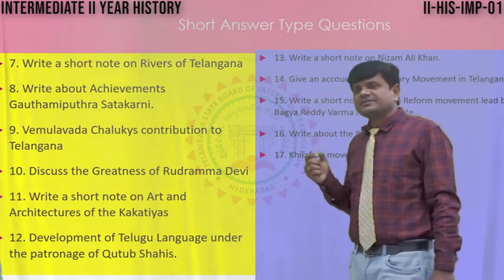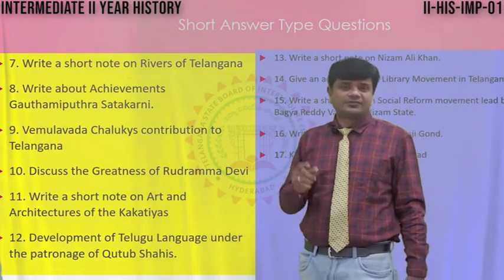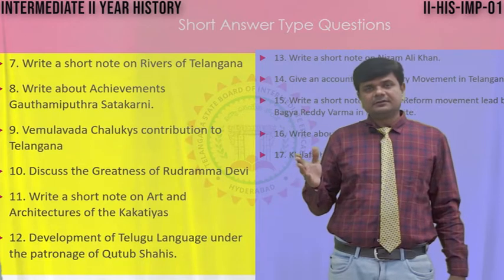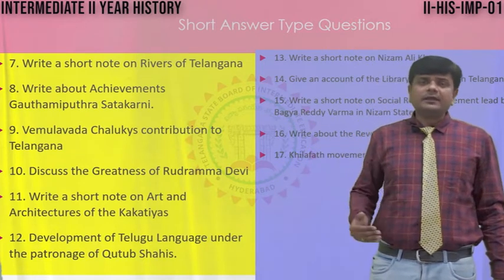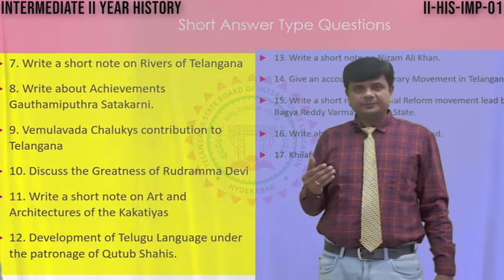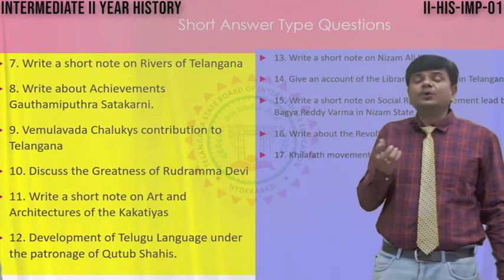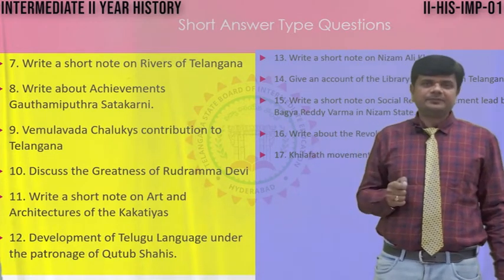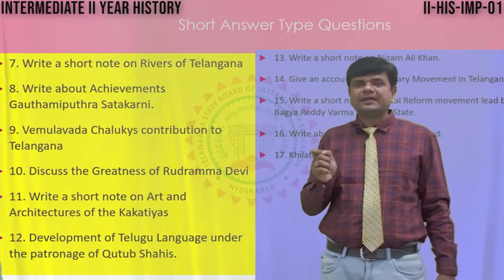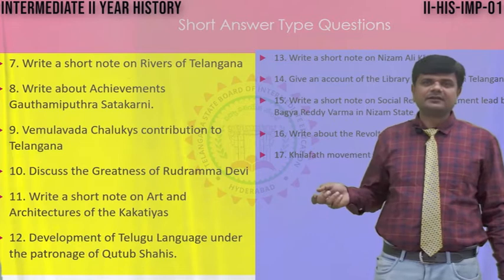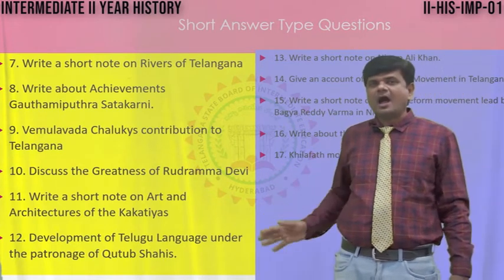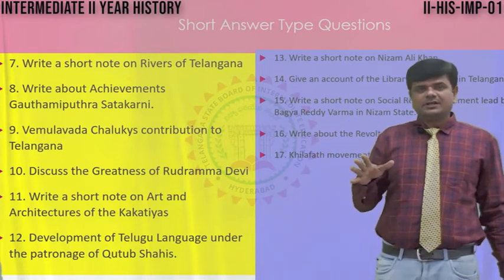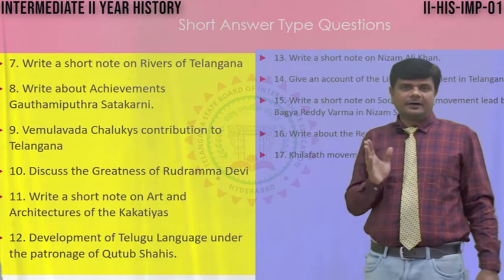Gautami Putra Shatakarni was a very important, great ruler of the Shatavahana dynasty. He started a new Shaka, and he implemented and started a new custom, that is adding the mother's name. The mother's name was added to their name, Gautami Putra Shatakarni. So after Gautami Putra Shatakarni, if you observe, all Shatavahana names include their mother's name.